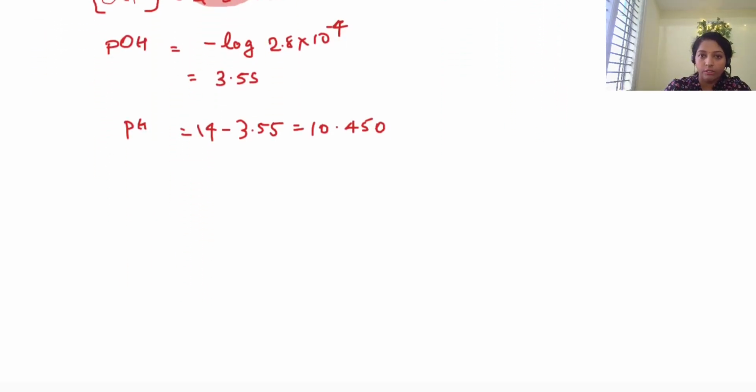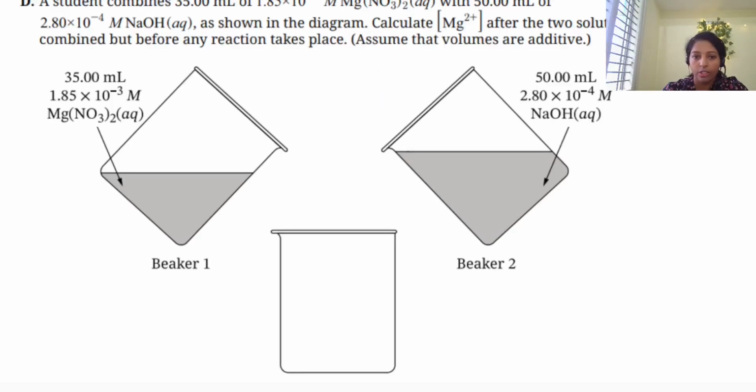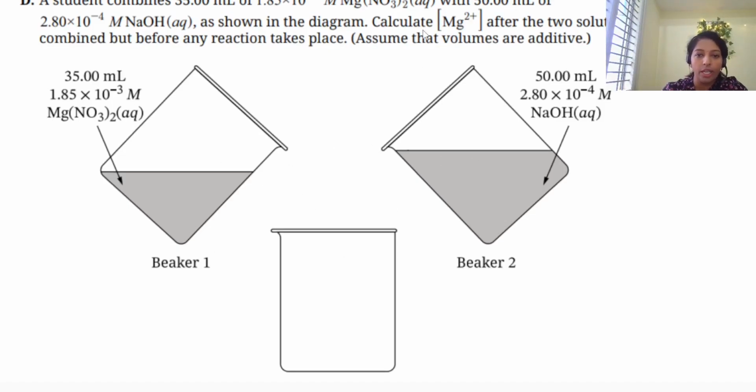Then the next question. Okay. So they were mixed together, like beaker 1 and beaker 2 mixed together. Then you have to calculate the Mg2+ concentration after mixing. Okay, but before reaction. So the solutions are just mixed together, so we are expecting some reaction, but before reaction, what is the molarity of Mg2+? So is it the same as beaker 1? No, it's not the same, right?